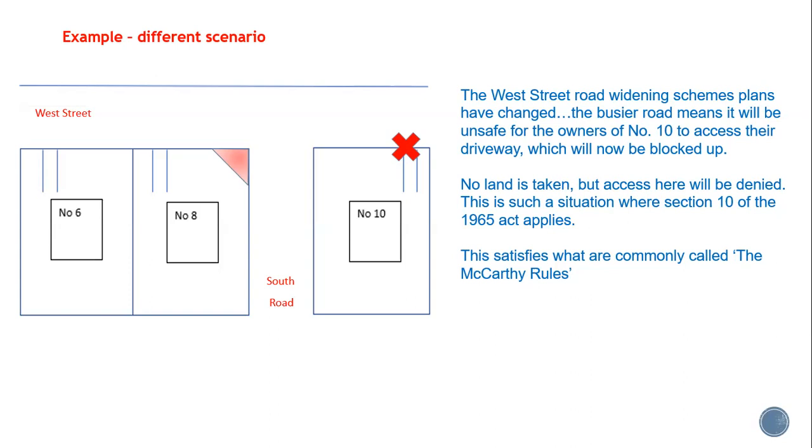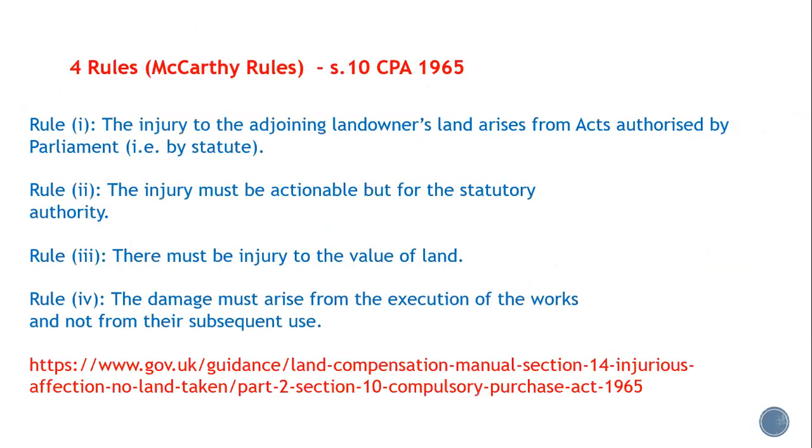Now that there is an interference with a real right, this satisfies what are commonly called the McCarthy rules, coming from a court case and written into the 1965 Act, Section 10. And that is Rule 1: the injury to the adjoining landowner's land arises from acts authorised by Parliament, i.e. by statute. And in this case, the compulsory purchase, the action here by the authority, has to be done with an act of Parliament.